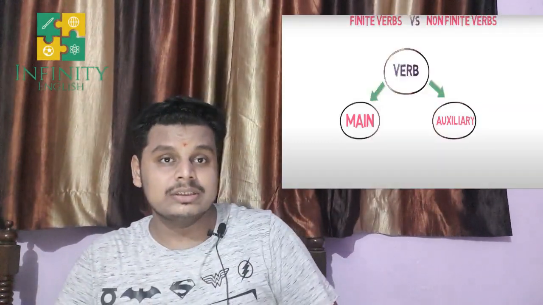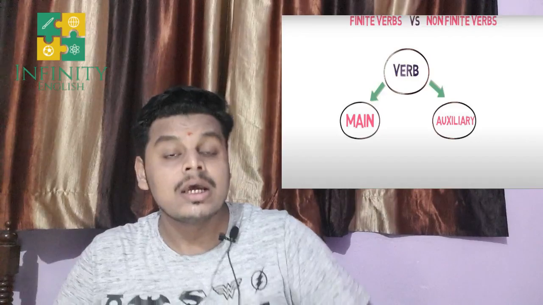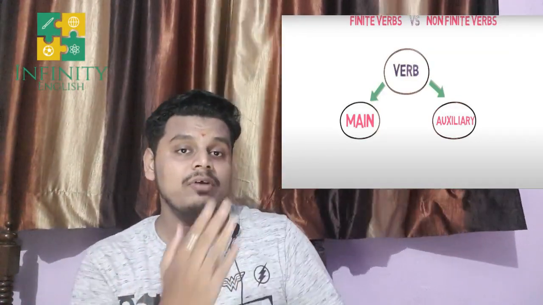Okay, before I start, I want to remind you all that verbs are of two types, that is main verbs and auxiliary verbs. Main verbs are the main action verbs, the verbs that perform any action in a sentence. On the other hand, auxiliaries are the helping verbs. We all know that, right? I will display here the same thing that I have said right now. But today we'll be saying something else regarding verbs, right?